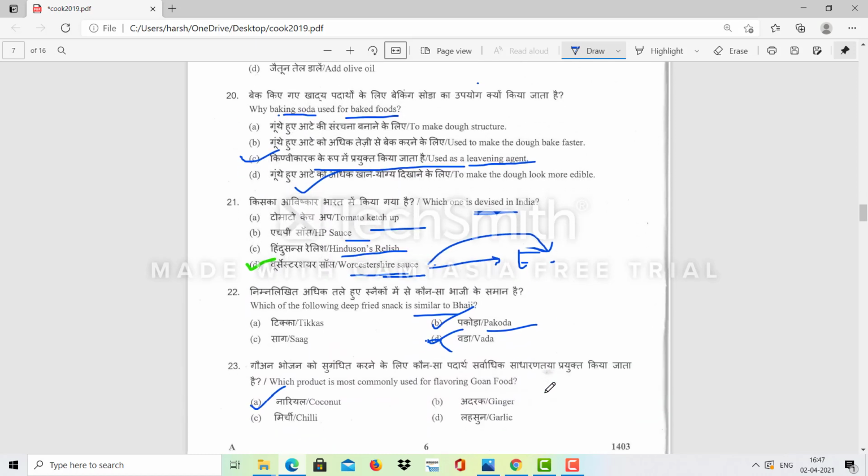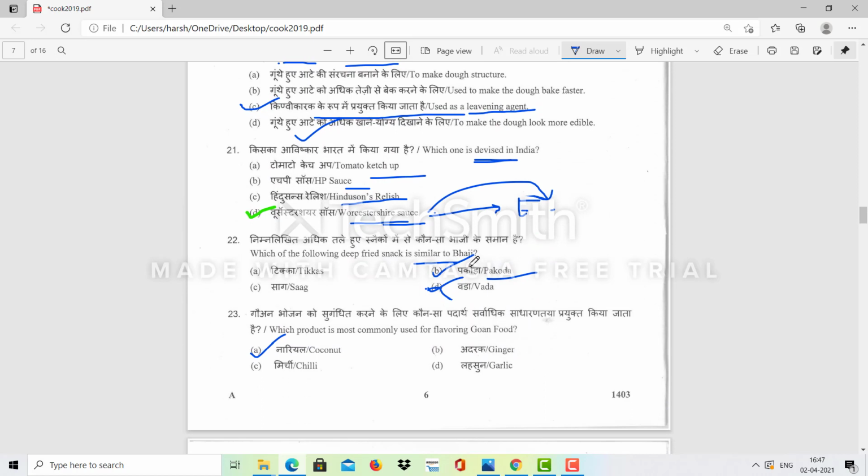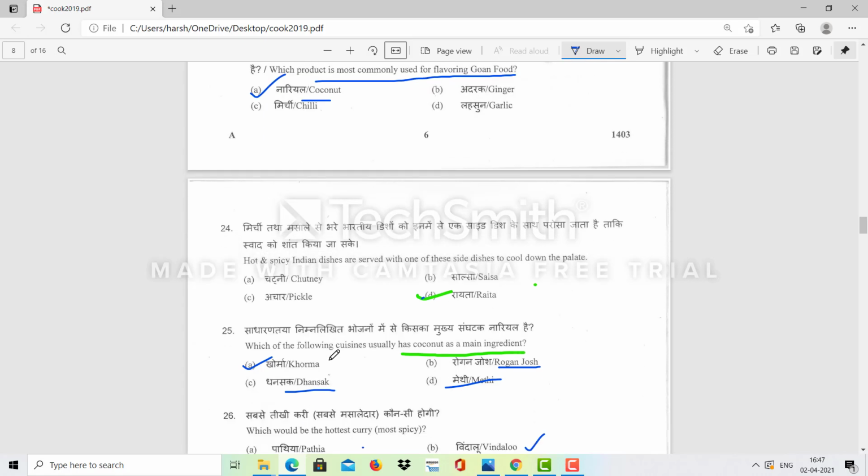Which of the following deep fried snacks is similar to bhaji? So pakoda. Pakoda means kadi pakoda, methi ka pakoda. So this is similar to bhaji. Which product is commonly used as flavoring in Goan food? So coconut is mostly used in Goan food.